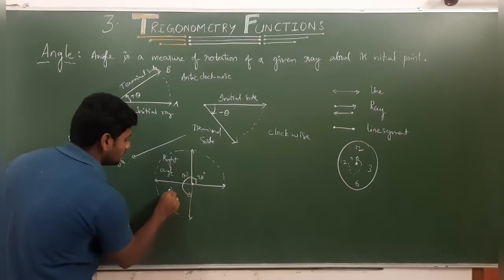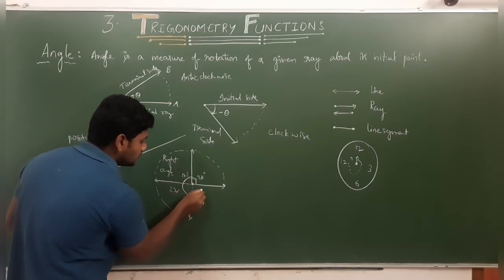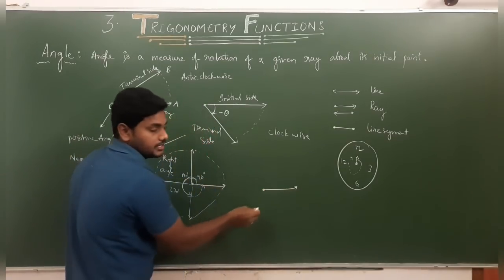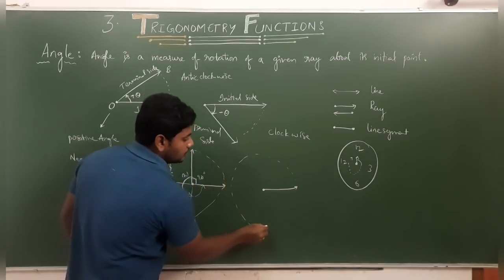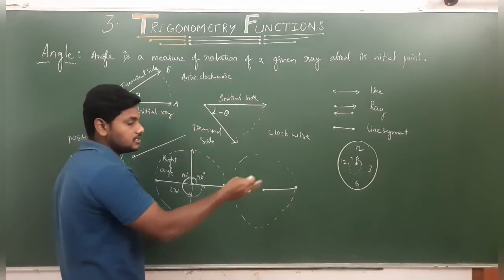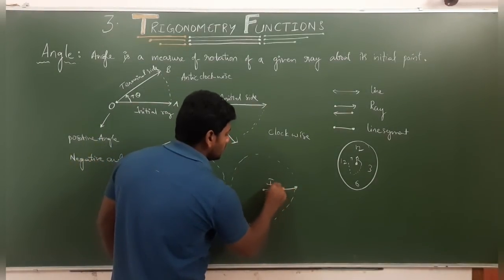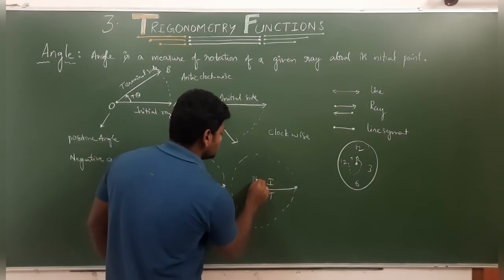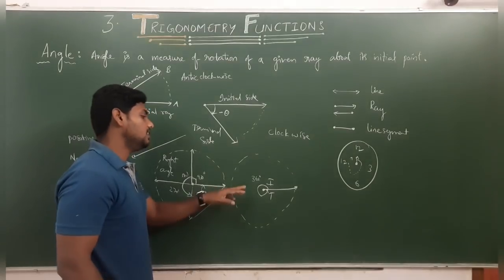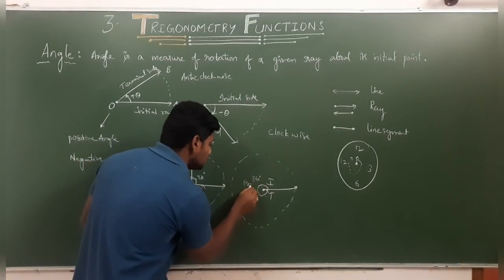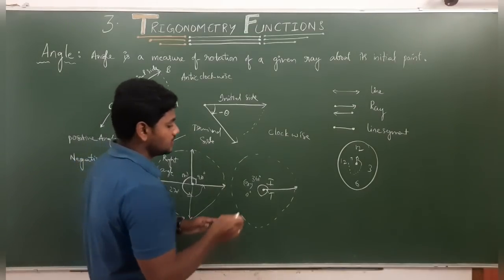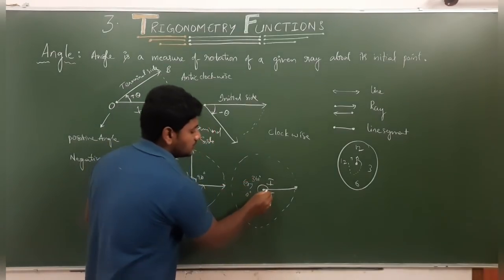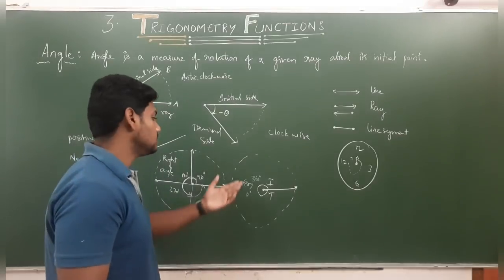So the total is 270 degrees. Again, when it completes one revolution, this is the initial side, and after rotating it comes back to the initial place. The initial side and terminal side are both in the same place. So this we can consider as 360 degrees, nothing but one revolution. You can call it 360 degrees or 0 degrees, both are the same. If the ray moves from the initial side and reaches the same place again, it means 0 degrees, or you can call it 360 degrees.